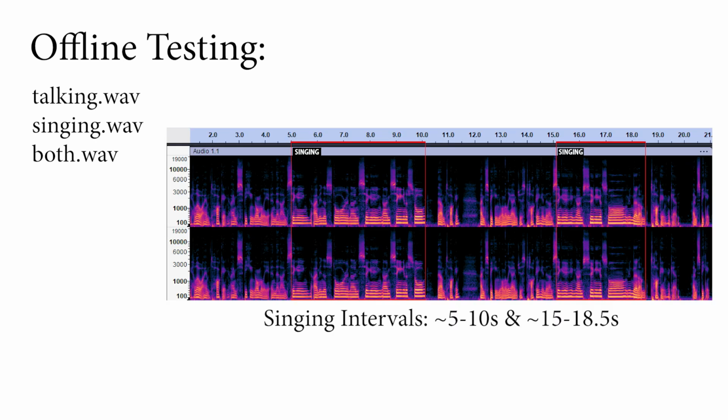For offline validation, we ran 3 files: talking.wav, singing.wav, and both.wav. Shown here is a spectrogram of the both.wav file, with our ground truth singing intervals marked roughly between 5 to 10 seconds and again from 15 to 18 seconds.